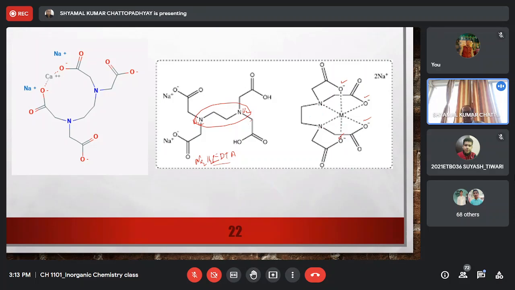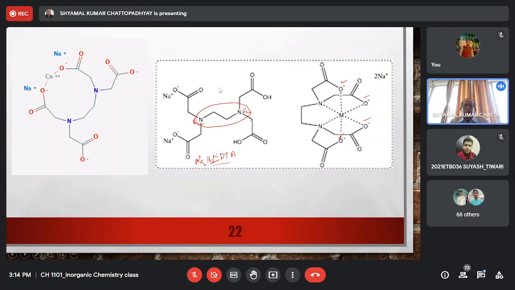It forms a very strong complex, and in fact EDTA is such a strong complexing reagent that it can probably react with any metal ion depending on the pH. So if you adjust the proper pH, it can even react with calcium and magnesium, metal ions which normally are very hard to complex, right? So EDTA is a very versatile complexing and chelating agent.